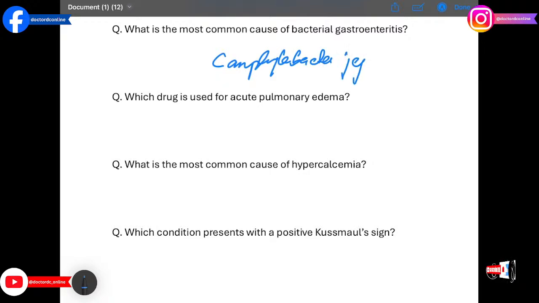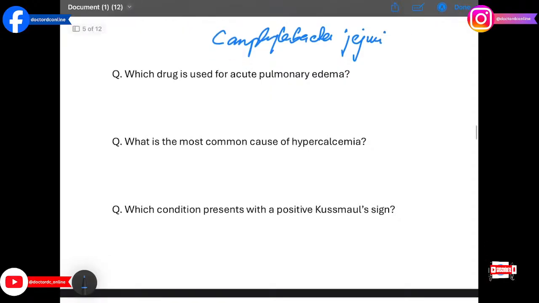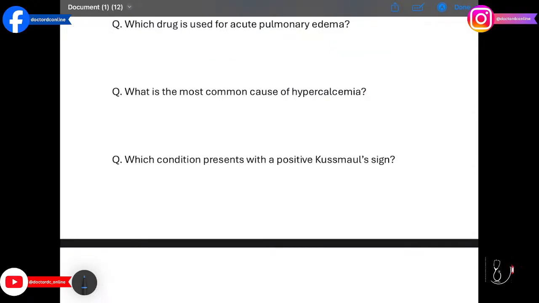Moving on to the next question, we have which drug is used for acute pulmonary edema? The answer is furosemide. This loop diuretic reduces preload by promoting diuresis in heart failure.